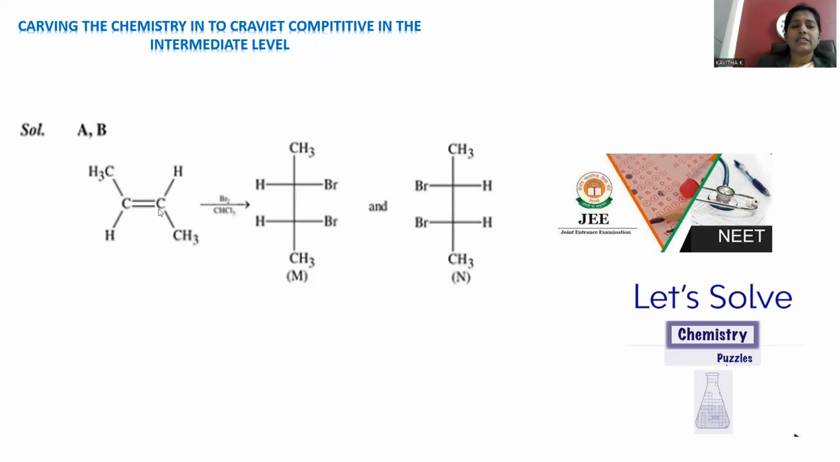Whenever trans, this is called what? Trans 2-butene. Why is it called trans 2-butene? Because the two methyl groups are lying opposite to each other with respect to the double bond, and bromine in chloroform will be added over. Whenever bromine in chloroform is added, two bromines are added, either being a trans addition, and